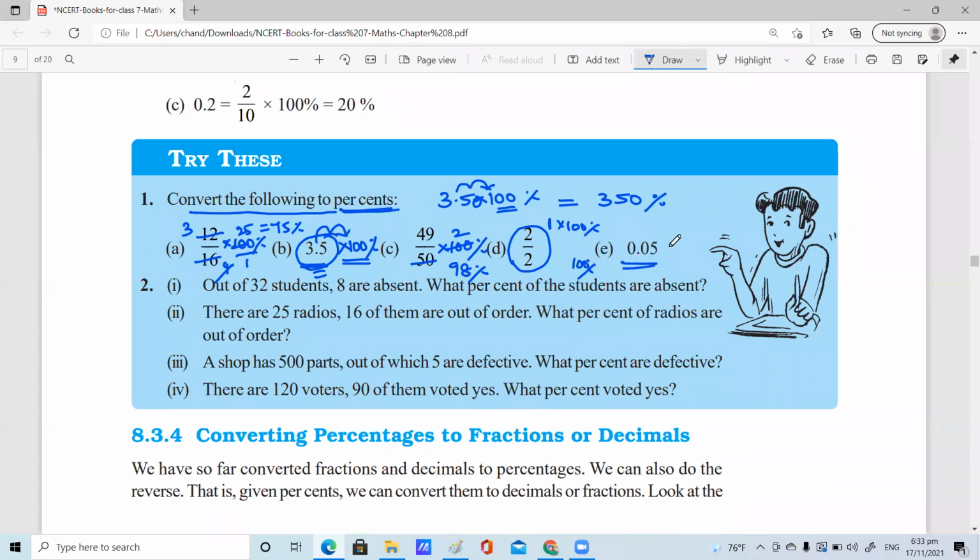Right. This is again a decimal converted to percentage, which means you need to multiply with 100%. So the decimal shifts 2 places to the right side. So that becomes 5%. There are many questions for your practice.